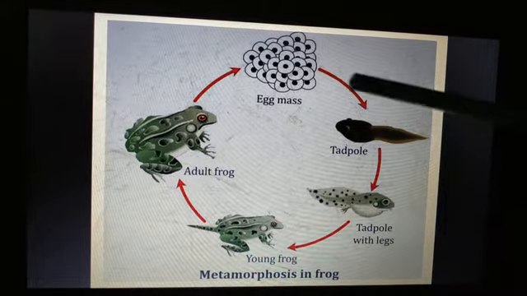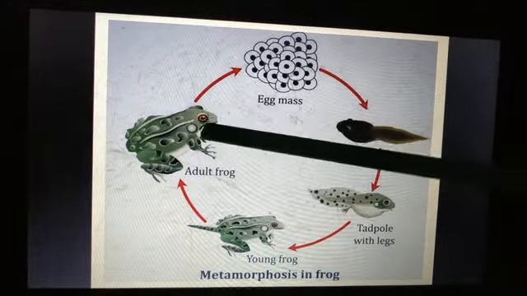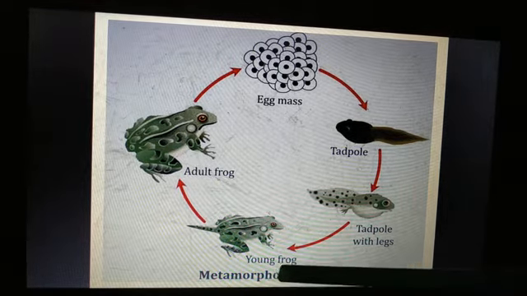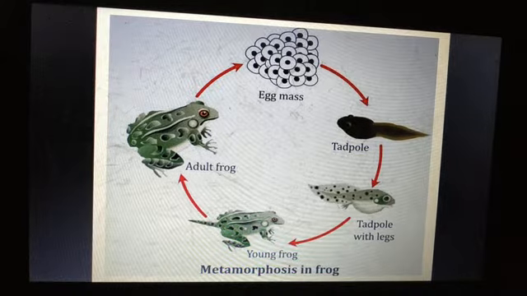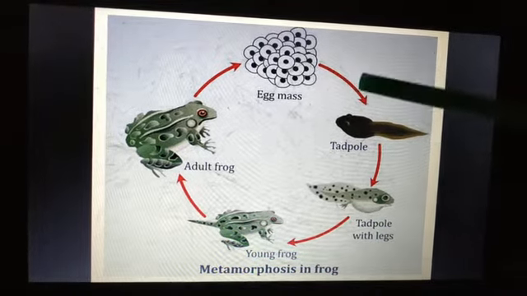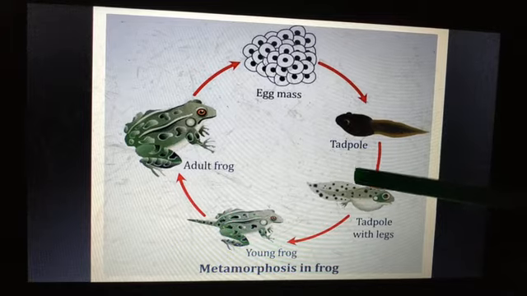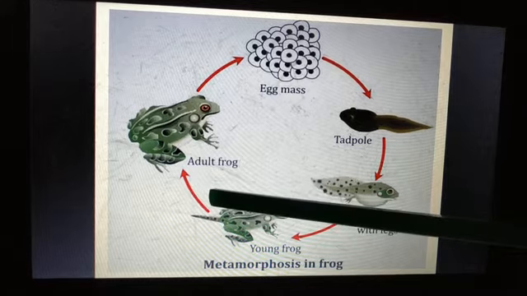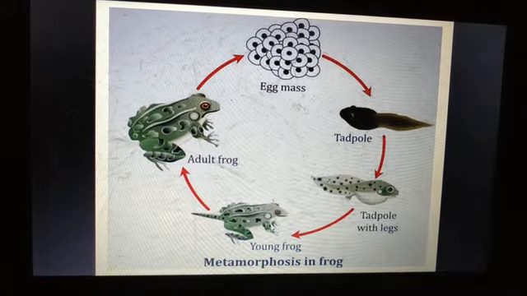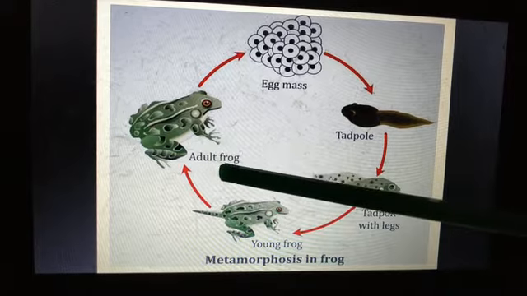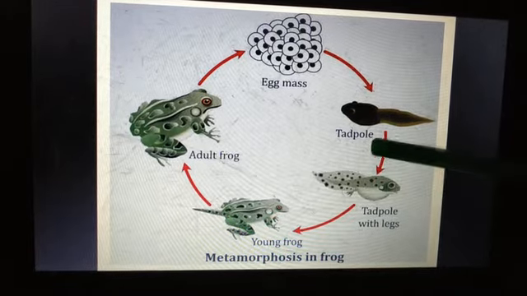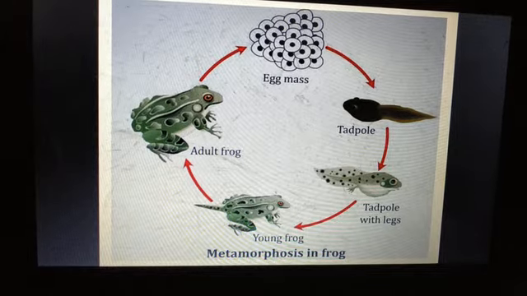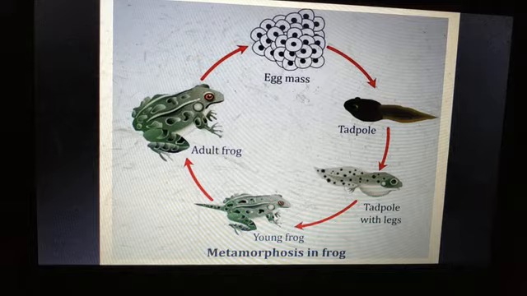So you can see here their life cycle. From egg it is becoming tadpole. From tadpole it will grow to young frog and then to adult frog. Now you can see here this tadpole stage, these tadpoles, they look so different from the adult frog, isn't it? The features that are present in the adult are not found in the young ones, that is, in the tadpole stage. In case of tadpoles, they transform into adults.